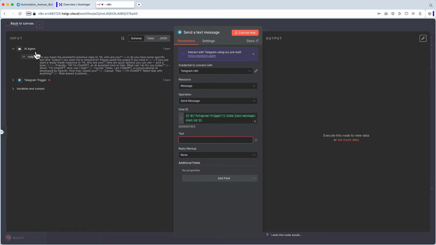Let's test it one more time, let's test the full workflow. I will go back. I say execute workflow. My Telegram is listening for new messages, Telegram trigger. So I go to Telegram application and I say, hi, what LLM model are you? Press enter, go back here, it works with GPT-5. It used the simple memory, it was very quick, didn't even see when it happened, and it sent the message back to the Telegram. If I go back to my Telegram application, hi, I'm ChatGPT, a large language model, blah blah blah. So it doesn't say really it's a GPT-5, it just says it's ChatGPT, but never mind. We can see that works as expected.